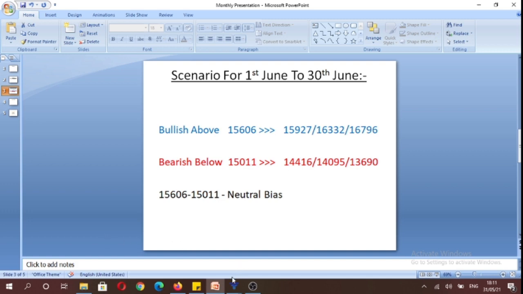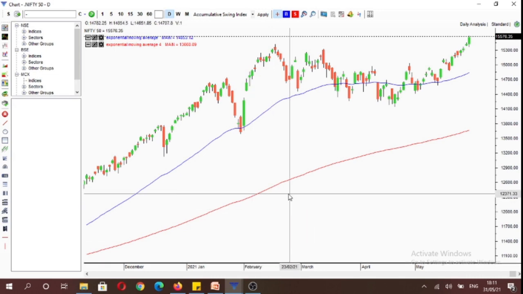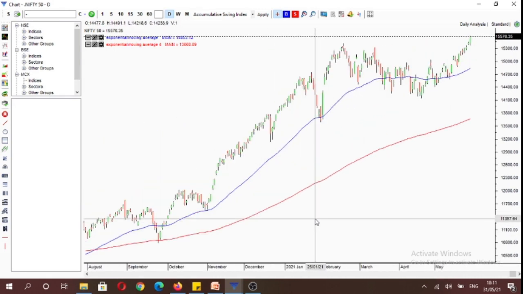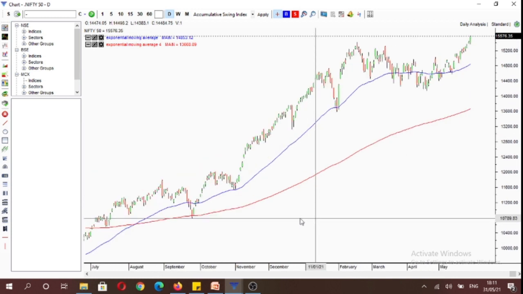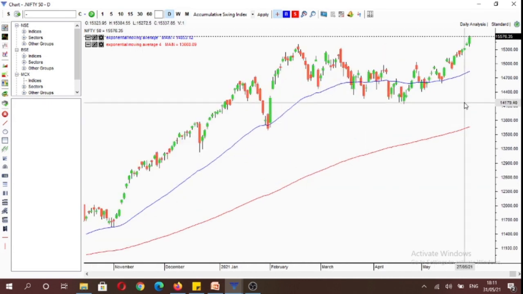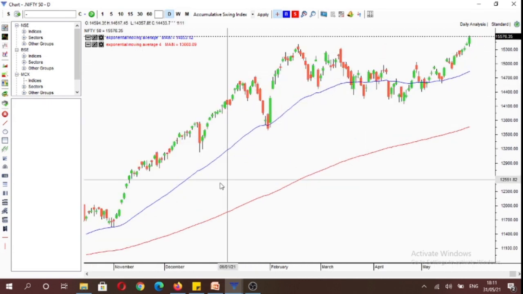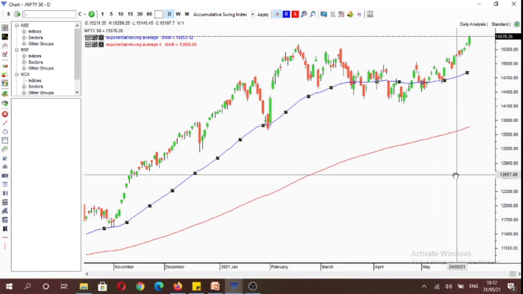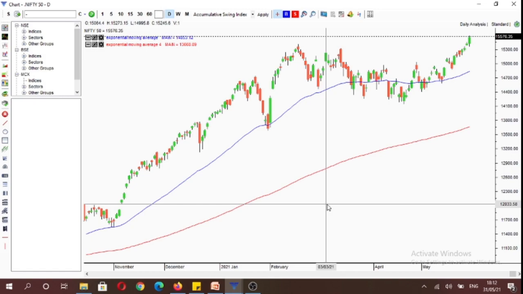And if we see the most popular moving averages on the daily time frame, you would see that we made a golden crossover, which is 50 EMA cross of 200-day moving average. So we are in a bull market, make no doubt about it, and market is comfortably trending above the 50-day period moving average as well.